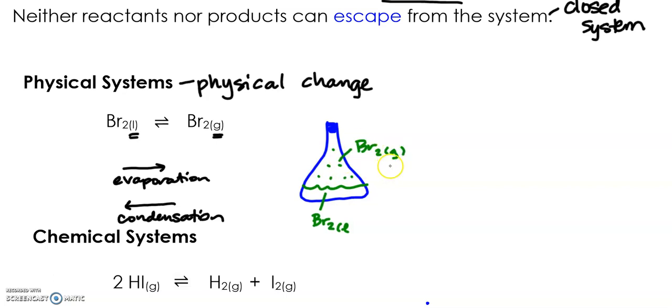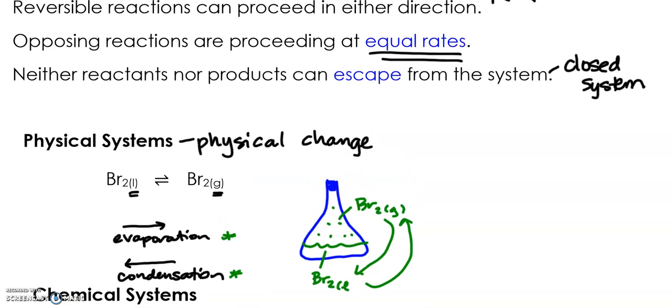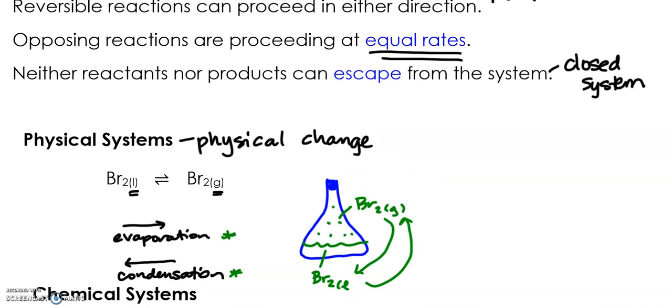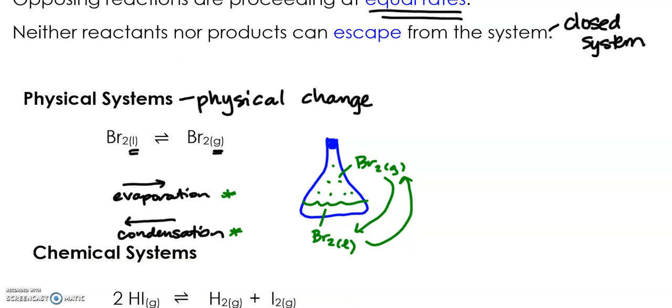And what will happen is the gas will turn into the liquid, but then some of the liquid will turn back into the gas. So both evaporation and condensation are happening at the same time. Equilibrium would be when they're happening at the same rate. So we've got the same amount of liquid being formed as gas being formed at the same time.